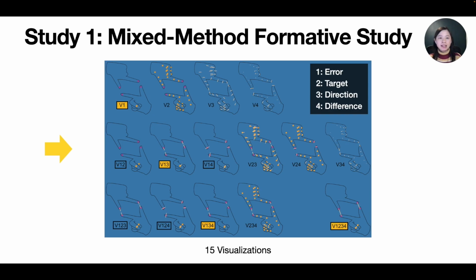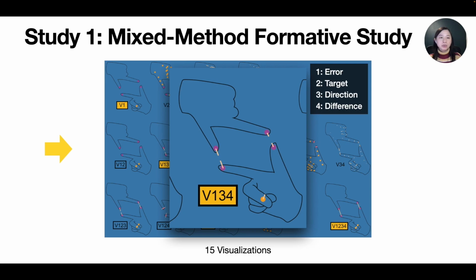We use balls to represent location of arrows and targets, lines represent directions, and the length of the line represents distance between arrow and target. So for example, V134 contains the information of arrow, direction, and difference. The orange ball indicates that a joint of the middle finger is placed incorrectly. The line extending from the orange ball shows the direction the user should move, and the short length indicates that this joint is close to the target position.